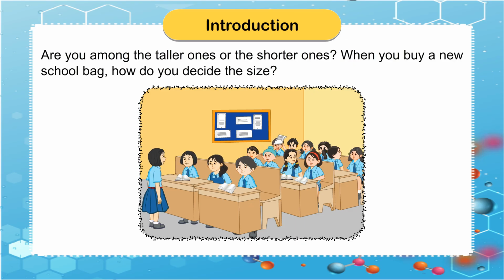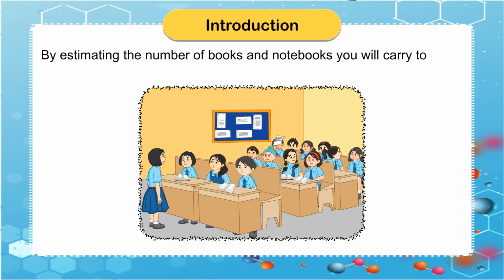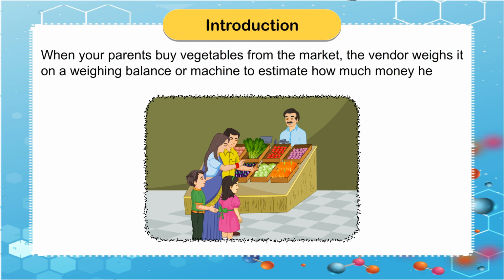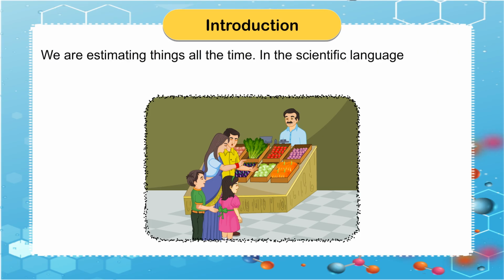When you buy a new school bag, how do you decide the size? By estimating the number of books and notebooks you will carry to school every day. When your parents buy vegetables from the market, the vendor weighs it on a weighing balance or machine to estimate how much money he should charge for them. We are estimating things all the time.